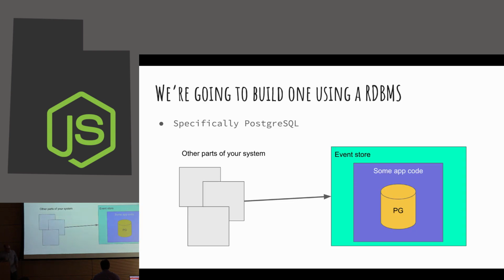And basically it works kind of like this, what we're going to do. At the heart of it, we have a Postgres database. We're going to do a really thin layer of our own code on top of it, and collectively that is an event store. It's literally going to be one table, and we essentially have to write two functions to make this work in an application.